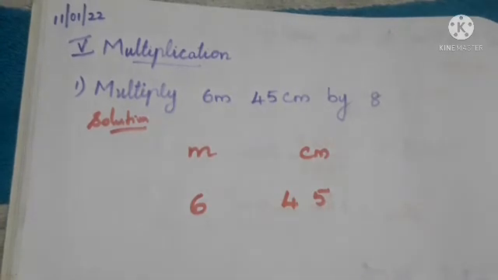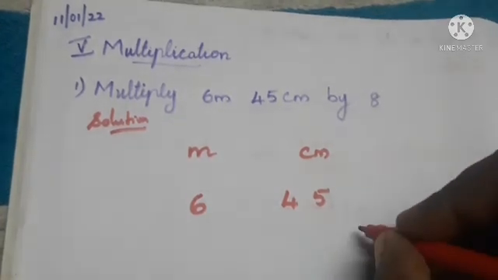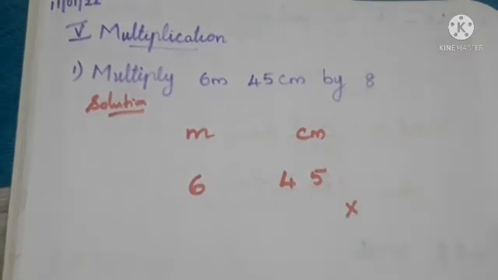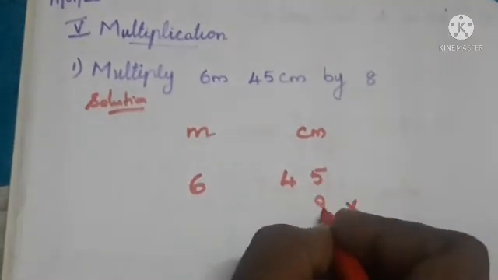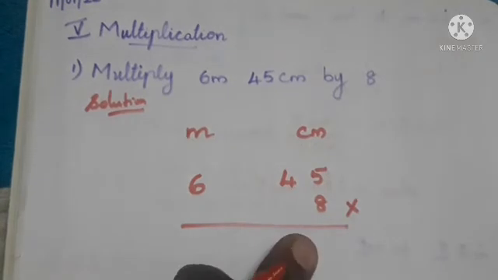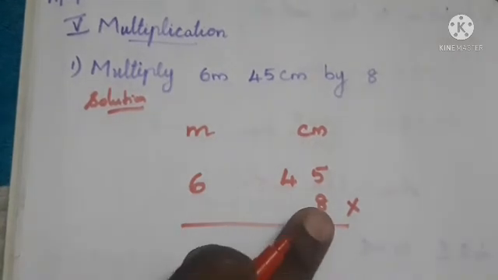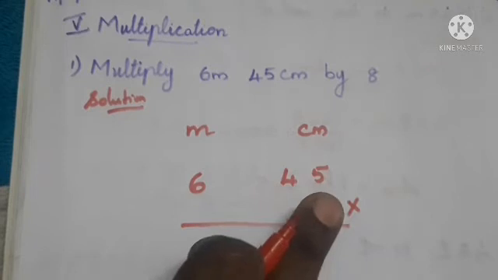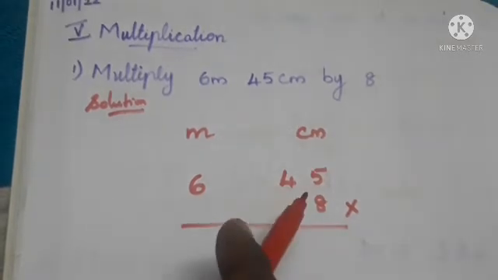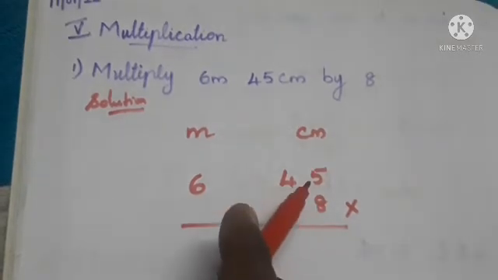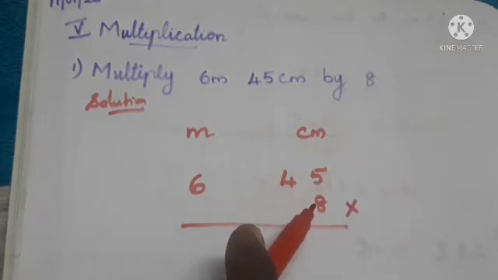Next, we are going to multiply these two numbers, that is these two units, by 8. We all know the table of 8 now. So we have to use the 8 table and multiply by this number. Here we have to multiply 8 with the first digit, 5, the ones digit. So 1 8 is 8, 2 8s are 16, 3 8s are 24, 4 8s are 32 and 5 8s are 40.